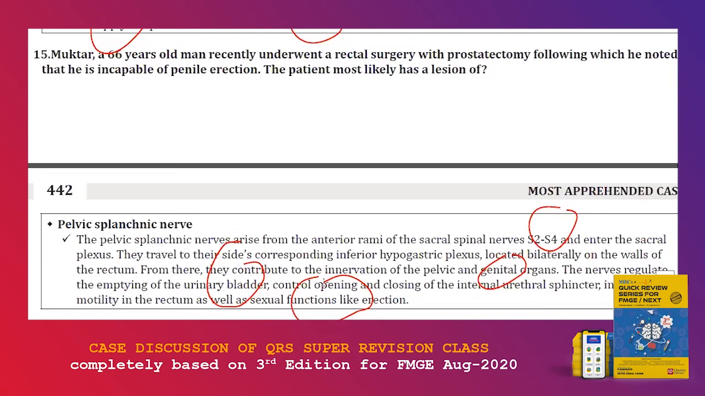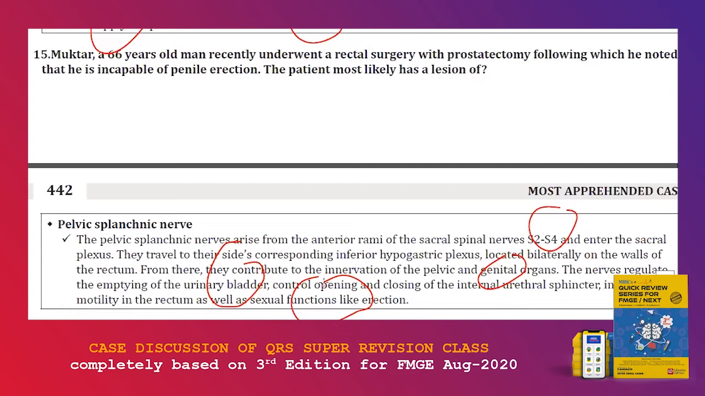A patient with rectal surgery with prostatectomy, so which means they are going to deal with the prostate, they are going to deal with the rectum. So rectum means the closest nerve that is going to go through is pelvic splanchnic nerve. So obviously when it is affected, along with the rectal dysfunction, along with the urinary bladder dysfunction, this patient is also going to get erectile dysfunction. That is the MCQ. So they are trying to say that which nerve is also responsible for this penile erection.